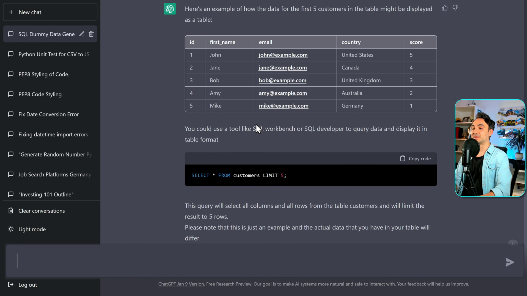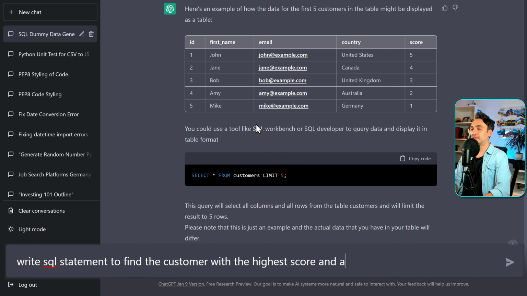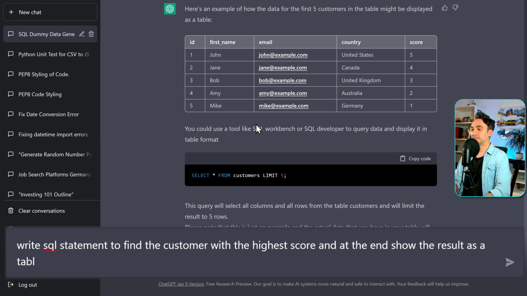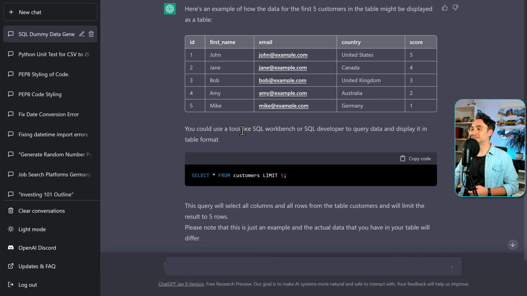So now let's write this prompt: write SQL statements to find the customer with the highest score, and at the end show the results as a table. Let's go.